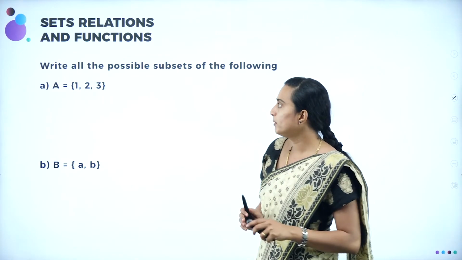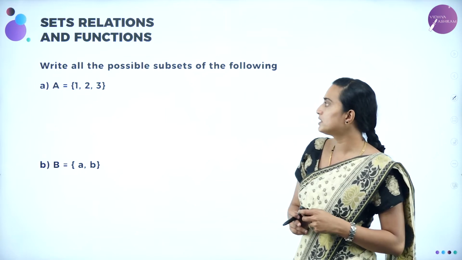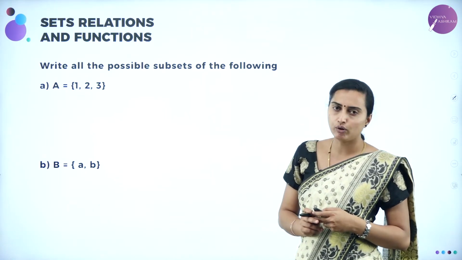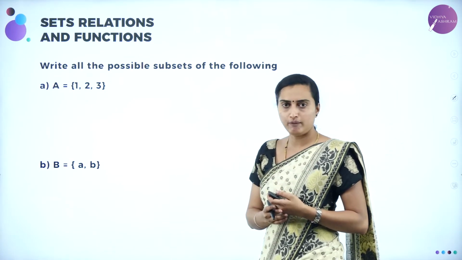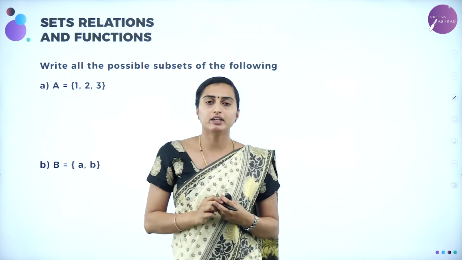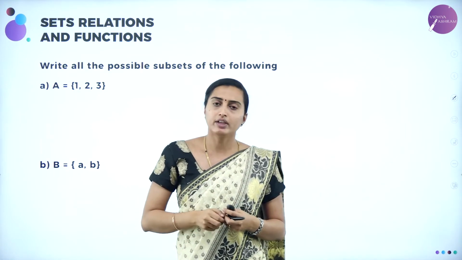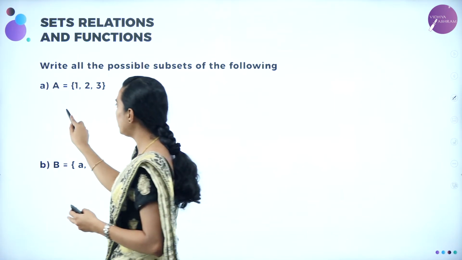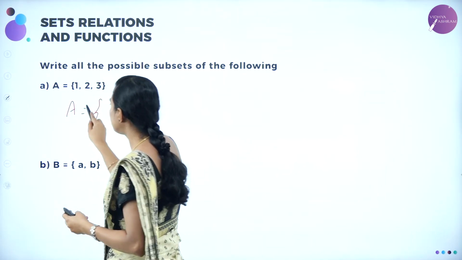Okay. Next we'll be moving on to write all the possible subsets of the following. How are we going to write the subsets? Dear students, be careful. You have to observe here what all the subsets are. First you are going to consider 1 element, then 2 elements, then all the 3 elements. Understood? So here A is equal to the subsets of 1 element.